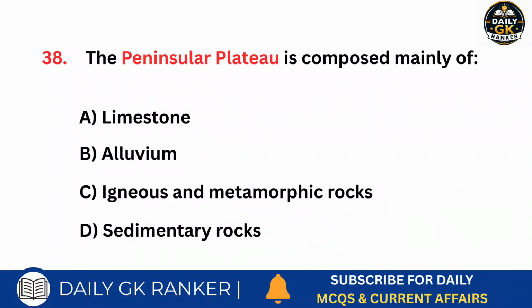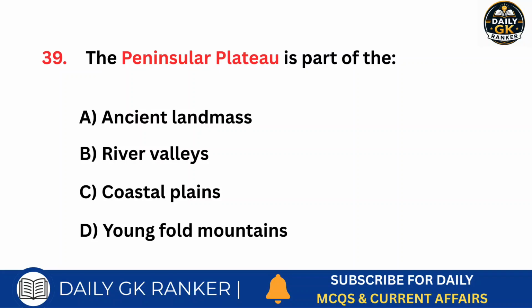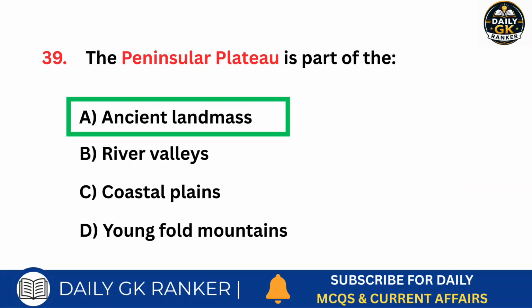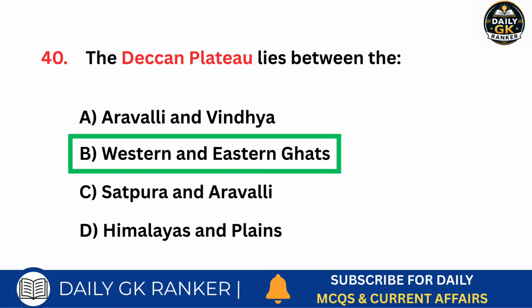The peninsular plateau is composed mainly of which rocks? Answer is igneous and metamorphic rocks. The peninsular plateau is part of which landmass? Answer is ancient landmass. The Deccan Plateau lies between which mountain ranges? Answer is Western and Eastern Ghats.